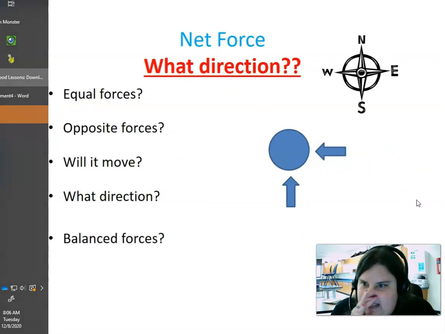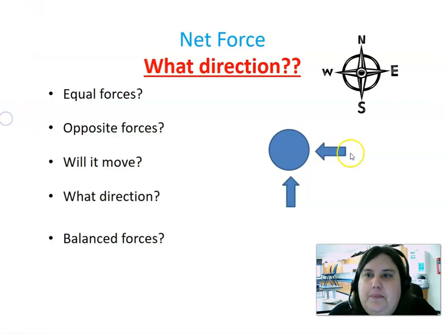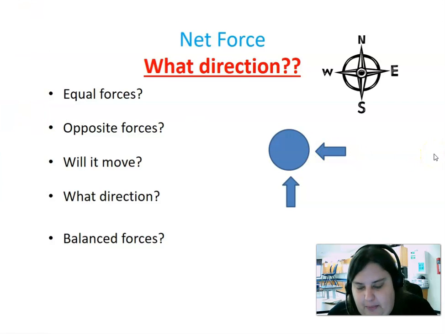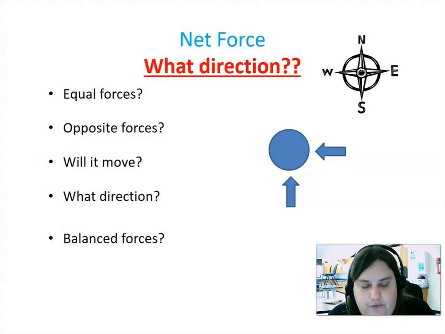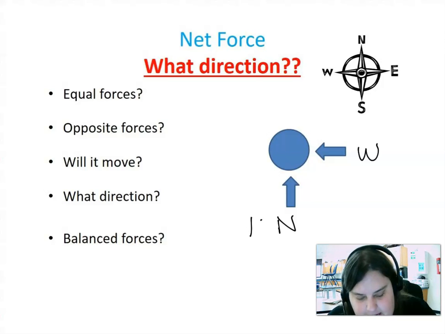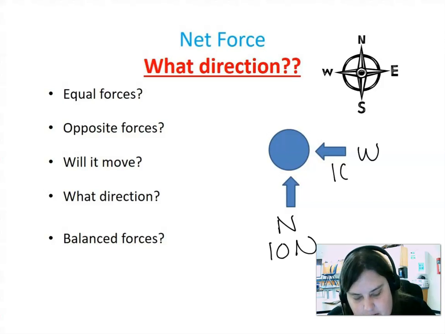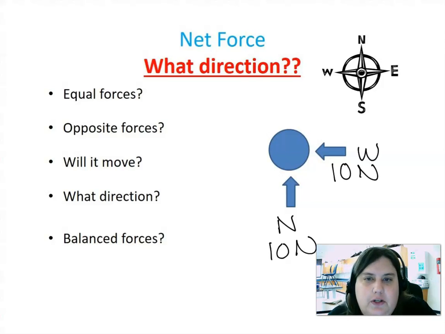Okay, so let's look at this different type of problem. In this problem, I have a ball, and this ball has two forces working on it. I've got one force that's working to the north and one force that is pushing to the west. And so the forces here, they're not assigned a number. So let's just assign 10 newtons of force to the north and 10 newtons of force to the west.